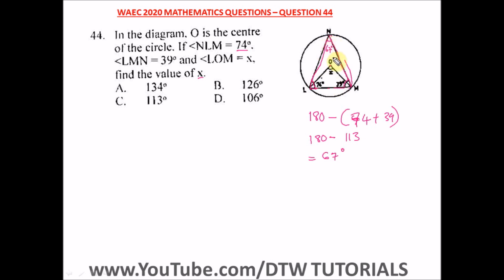So now it is easy for us to get the angle X. To get the angle X, that's angle LOM, is just simply 2 times 67. And what's 2 times 67? That's 134. So the angle that an arc subtends at the center of the circle is twice any angle on the circumference. That's why we did 2 times 67. So X is equal to 134 degrees, and our right option here is option A.